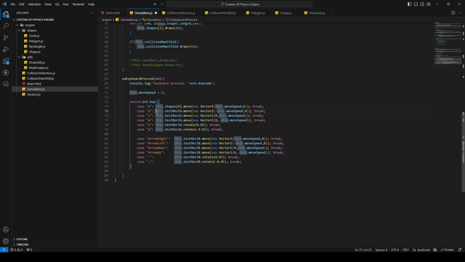Seems like it won't work for me. Well, okay, then I'm just gonna replace it like this. There you go. And then the same thing for the other shape, but this is going to be the first index. Well, I mean the first element, the second element of the array.